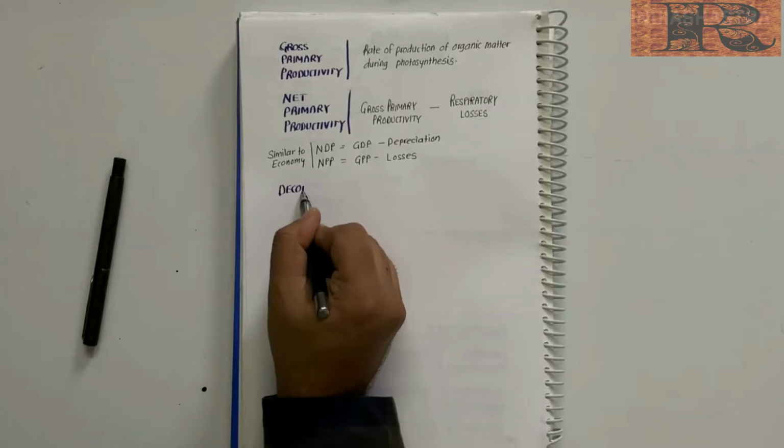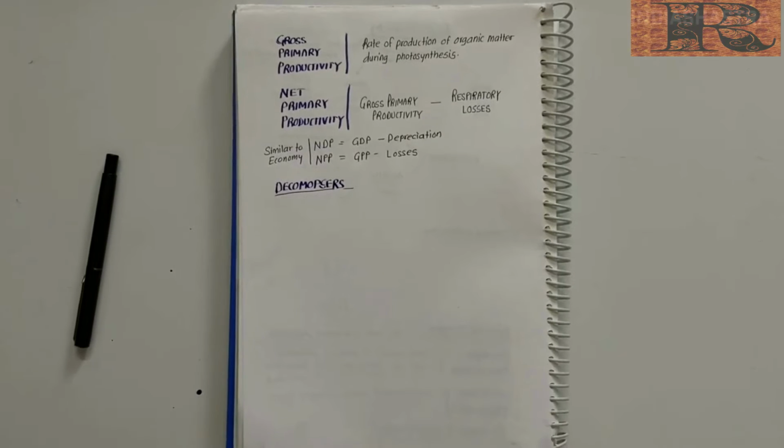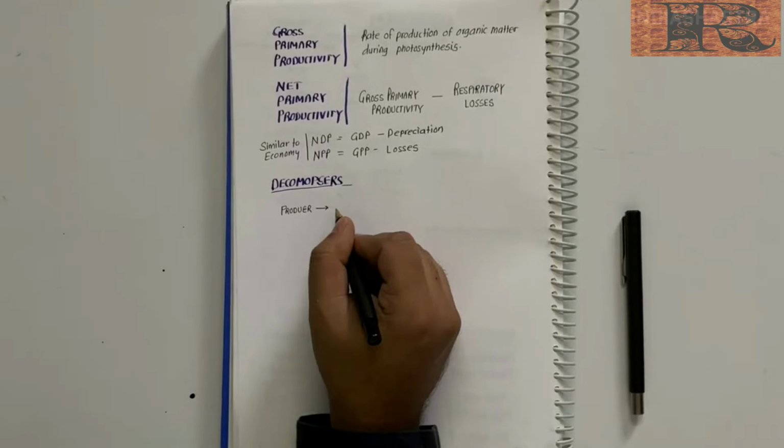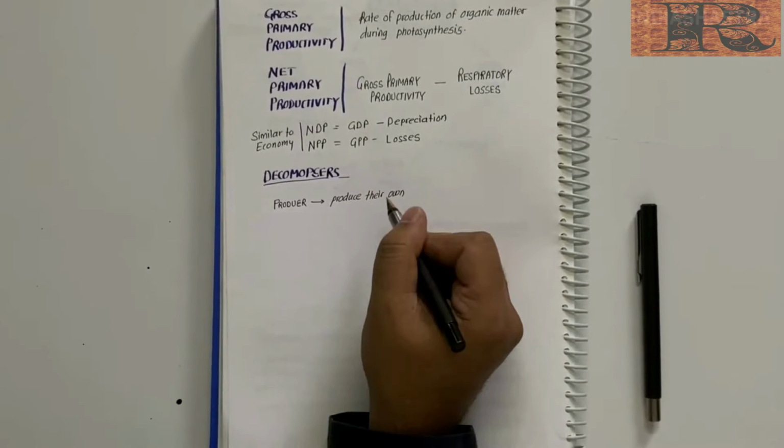So the next factor which binds an ecosystem is decomposition. You may ask, how decomposition? Before moving on, let me tell you some basic terms so we can understand decomposition better.